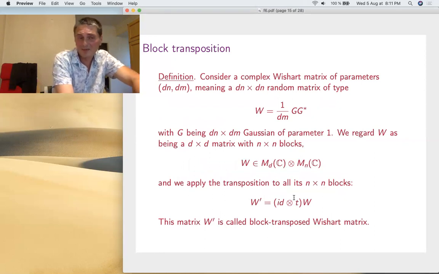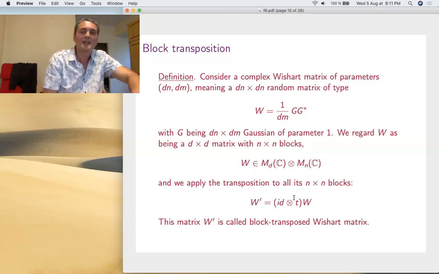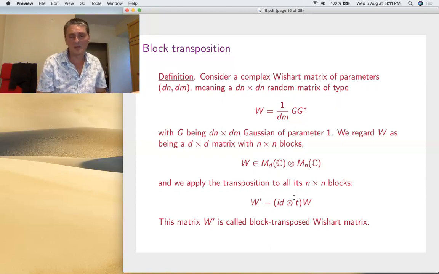Now, let's get to some more modern things. So one interesting thing that you can do with Wishart matrices, actually Gaussian too, but most any kind of random matrices, but most of the work has focused on the block transpose case, on the Wishart matrix case, is to transpose blockwise or modify blocks in other ways. So let's start with the transposition. This is somehow motivated by quantum information theory, guys. They're interesting, this kind of thing.